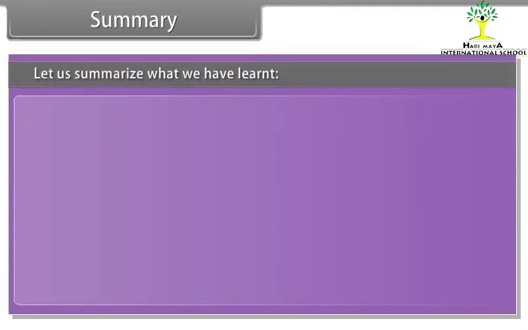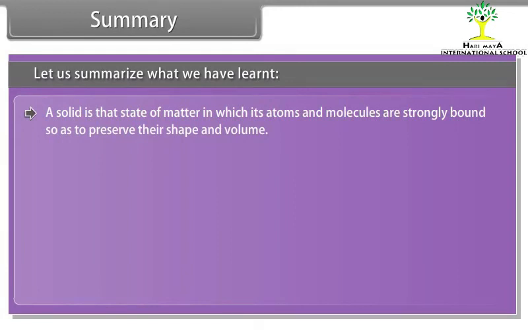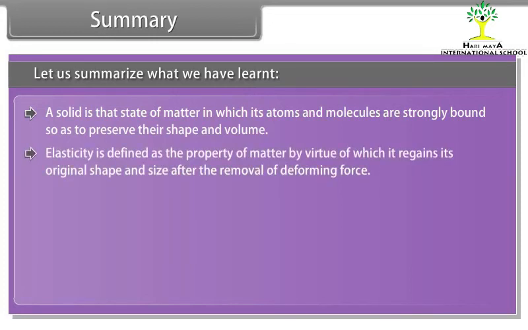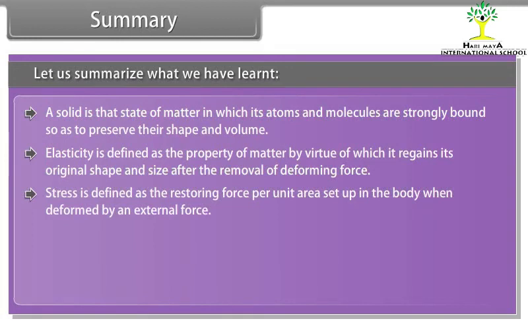Summary. Let us summarize what we have learnt. A solid is that state of matter in which its atoms and molecules are strongly bound so as to preserve their shape and volume. Elasticity is defined as the property of matter by virtue of which it regains its original shape and size after the removal of the deforming force. Stress is defined as the restoring force per unit area set up in the body when deformed by an external force.